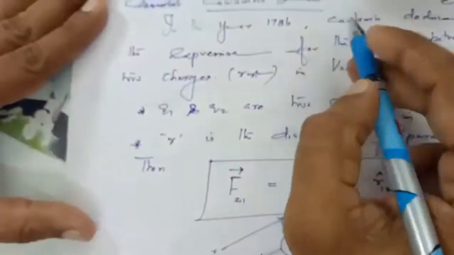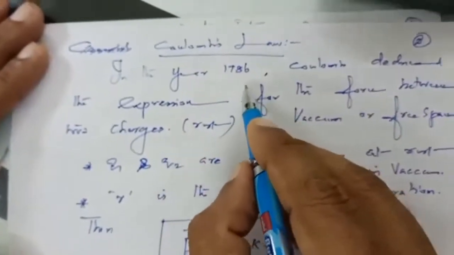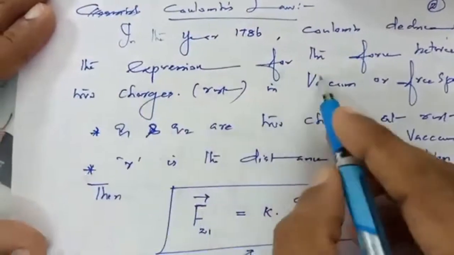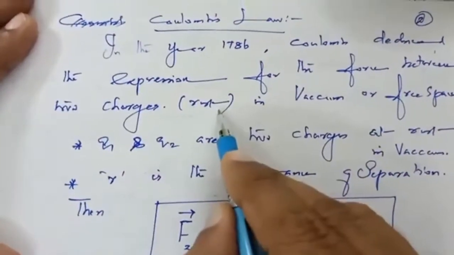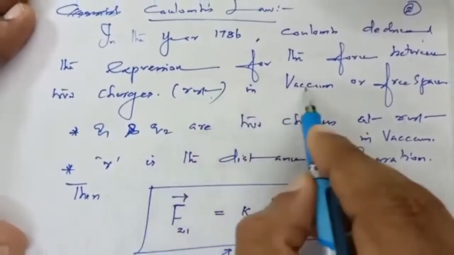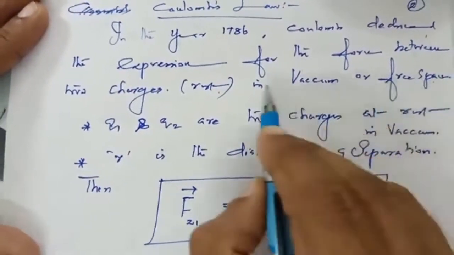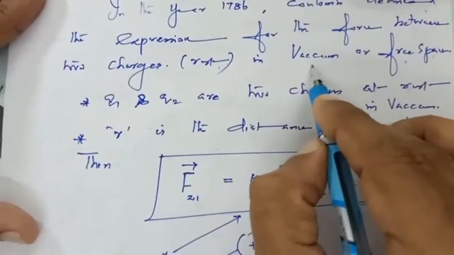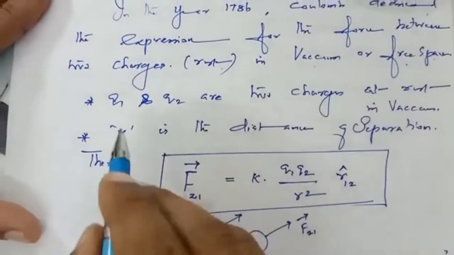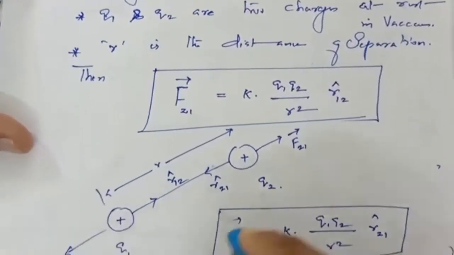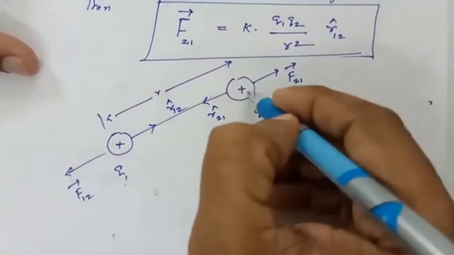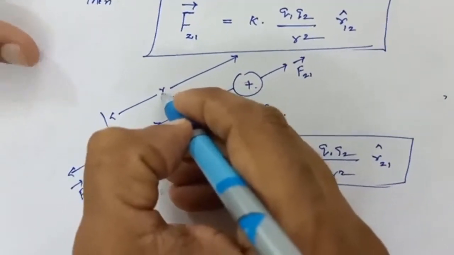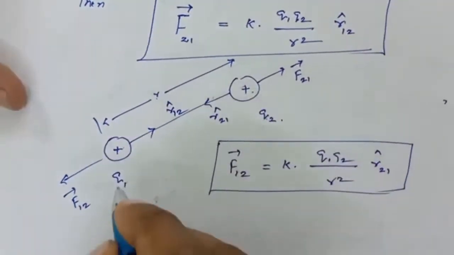Then we switch over to Coulomb's law. In the year 1786, Coulomb deduced the expression for the force between the 2 charges at rest, in vacuum or free space. So let us consider the 2 charges Q1, Q2. Let us consider these 2 charges positive. They are separated by the distance r, say for example 5 centimeter.